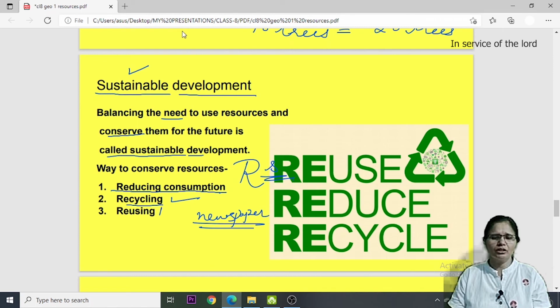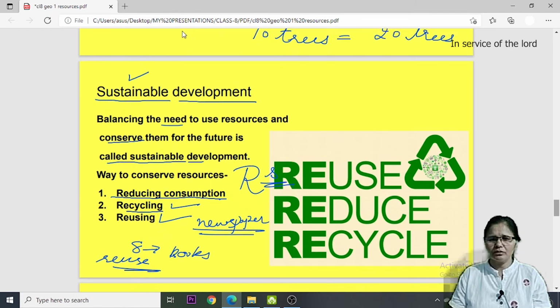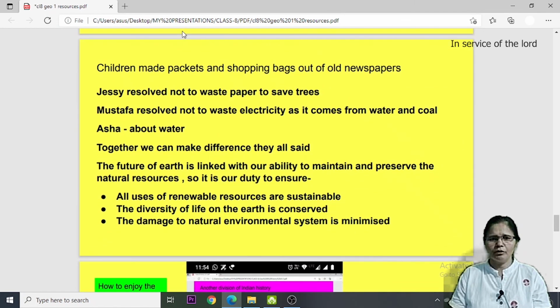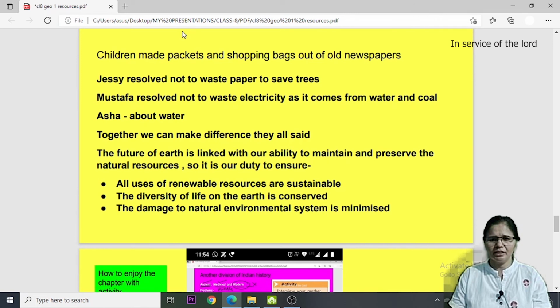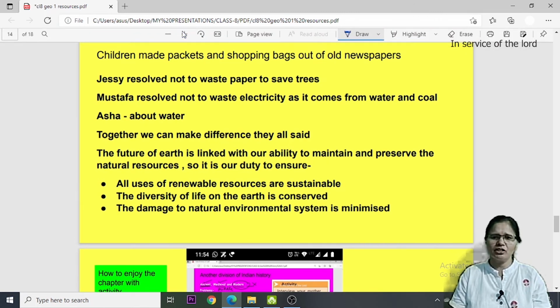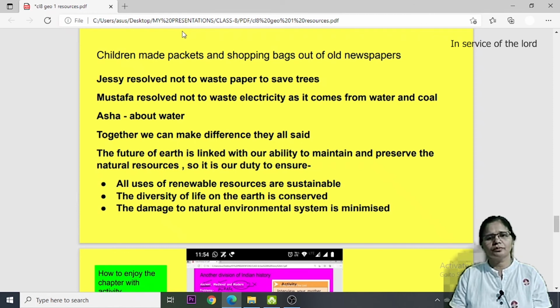Another is reusing. You are reusing some of the resources. An example of reuse is, for example, you are now in 8th standard. You are using your books. Afterwards you go to next year, you will be 9th standard. Your younger brother or sister can reuse your books. So this way you will help in conservation of resources, because books are made of paper, which is made by cutting the trees. So this way you will be able to protect nature if you are reusing your books.